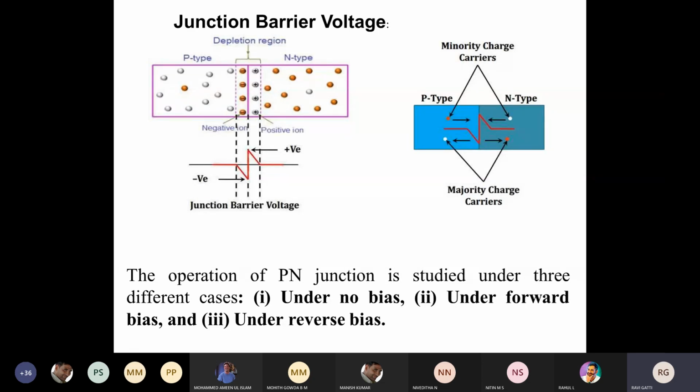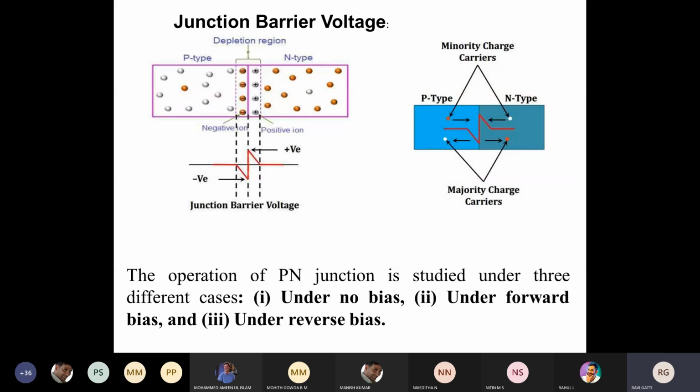In order to overcome this voltage, we need to provide an external voltage which is greater than this voltage. This junction barrier voltage is also called the threshold voltage, or the cut-in voltage. Depending upon how we operate this PN junction, we have three types of biasing methods. The first one is the no bias condition, the second is the forward bias condition, and the third is the reverse bias condition.